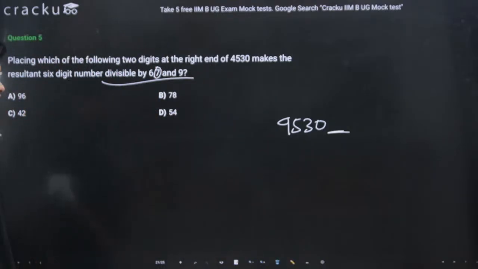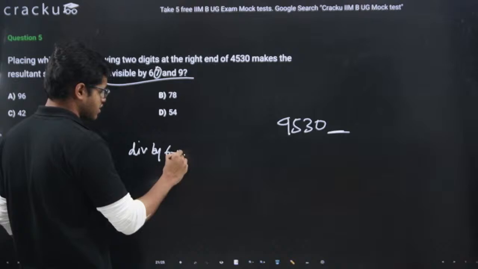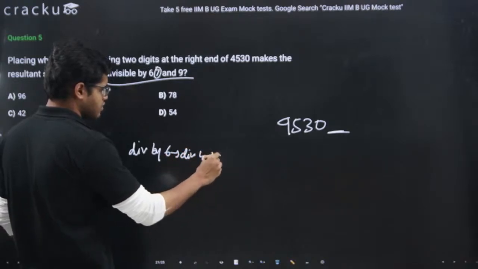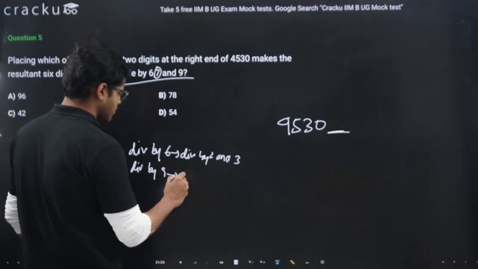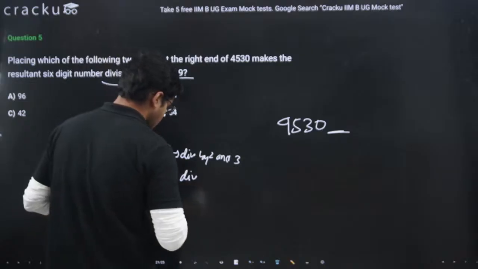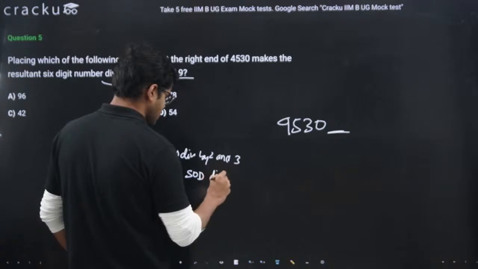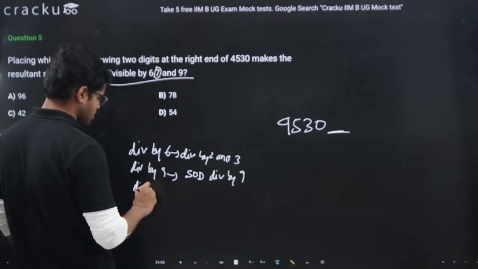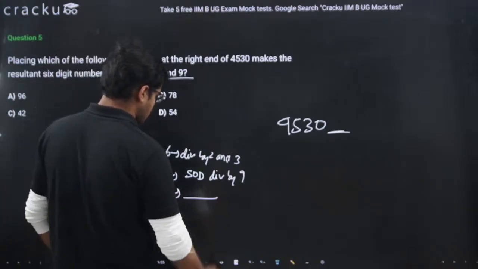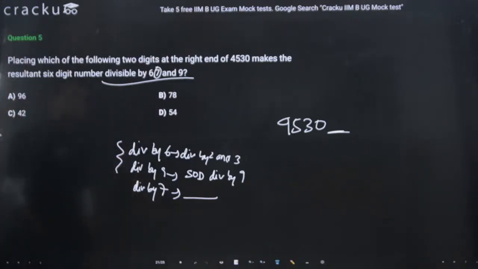Okay. Let's understand. Divisible by 6 means divisible by 2 and 3. Divisible by 9 means the sum of digits will be divisible by 9. And it must also be divisible by 7. The rule for the divisibility test of 7, I will tell now. First of all, let's use these two, divisible by 6 and 9.